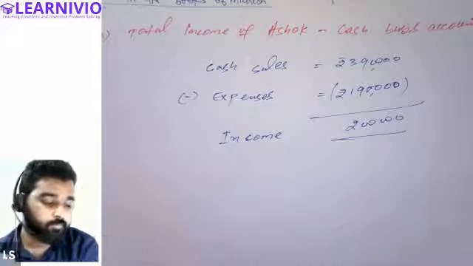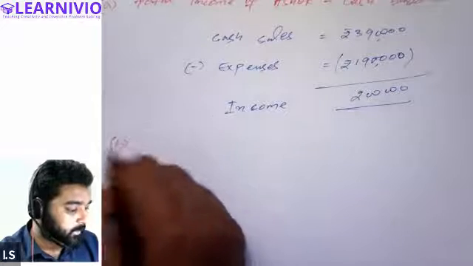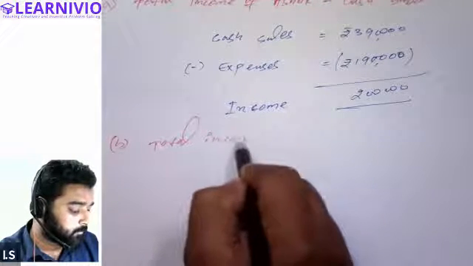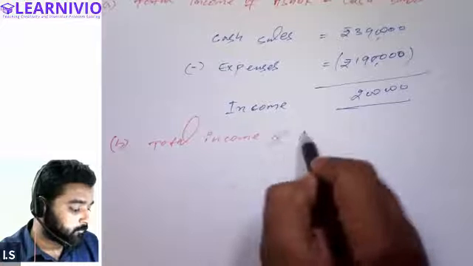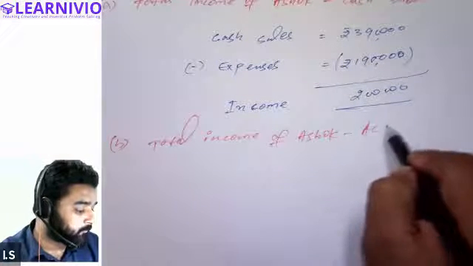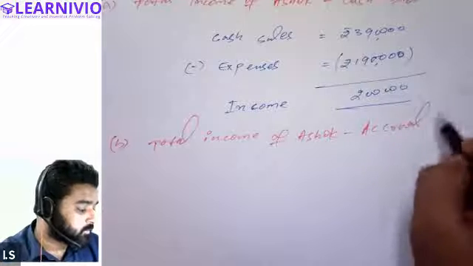Now we need to also determine his income on the basis of accrual basis. So total income of Ashok, if he is following accrual basis accounting.